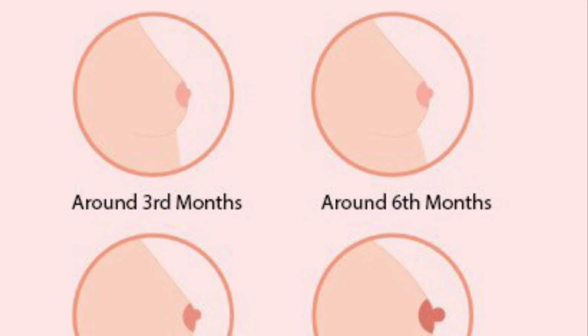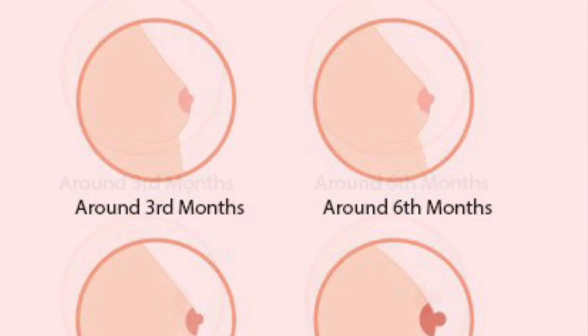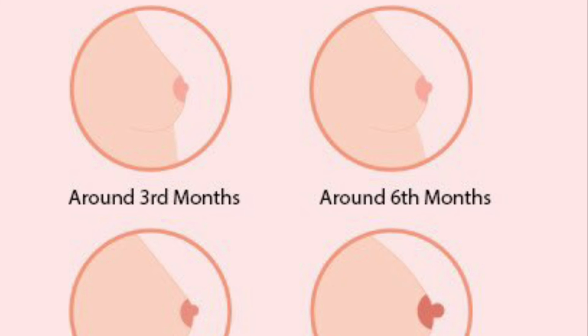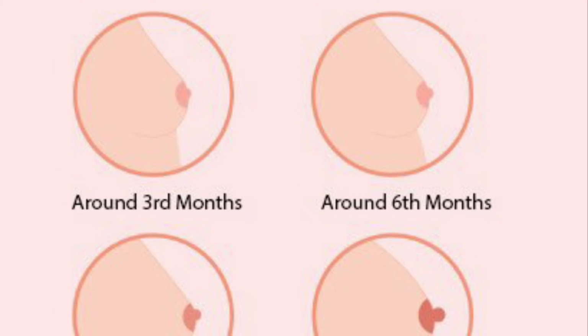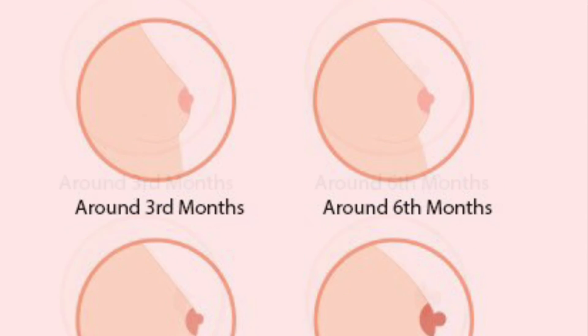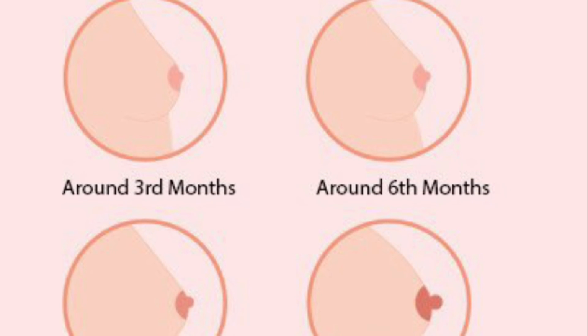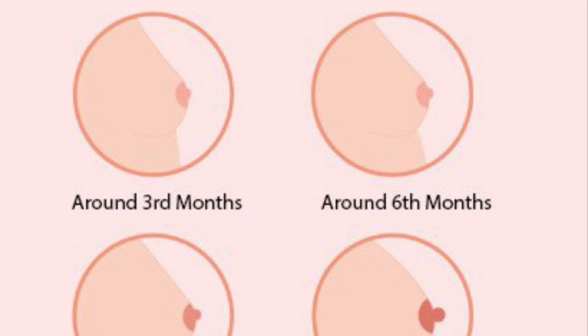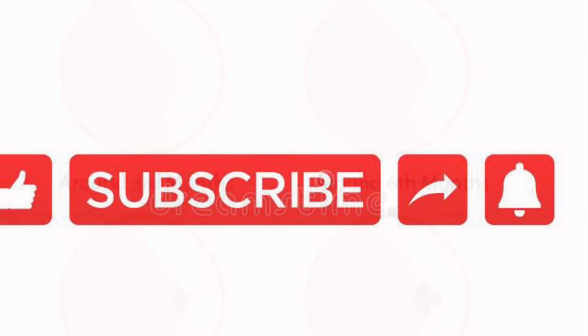You can see here during third month size of the breast, and then around 6 months, and then 9 months, and at the time of lactation the nipple size increases, it engorges. So this is the whole anatomy from the birth until the puberty and the pregnancy, what changes occur in the whole process in the development of the female breast.